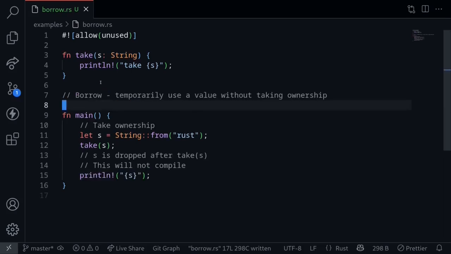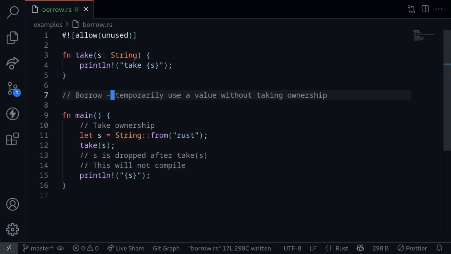So we have another set of rules in Rust called the borrowing rules, which will allow us to pass a string into another function without that function taking ownership of the string. Here I'm using a string as an example, but this transfer of ownership applies to all data types that don't implement the copy trait. So what does it mean to borrow data in Rust? And how can we modify this function so that we can use the borrowing rules instead of transferring ownership into the function? Let me first explain what the borrowing rules are.